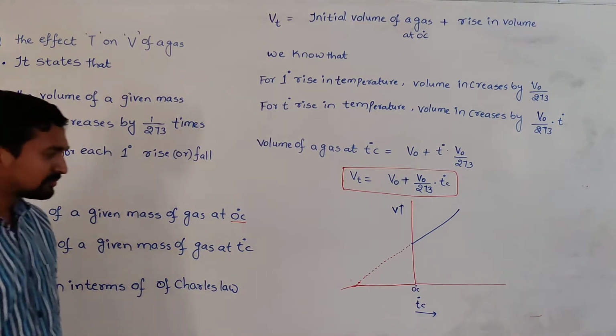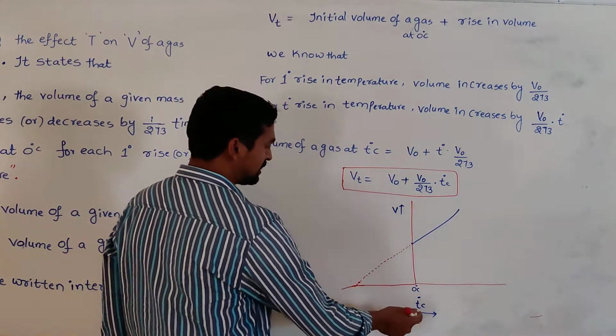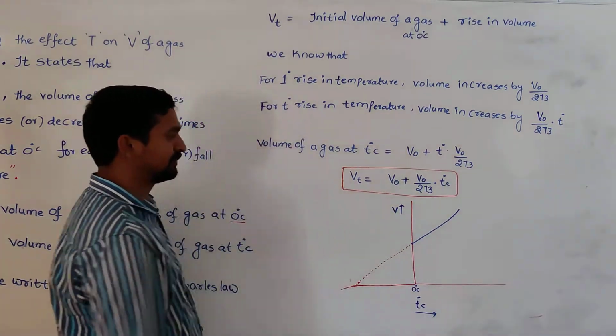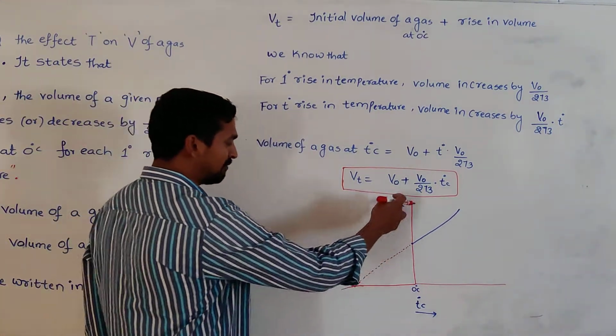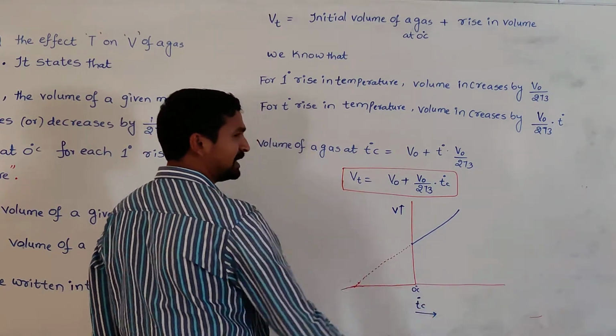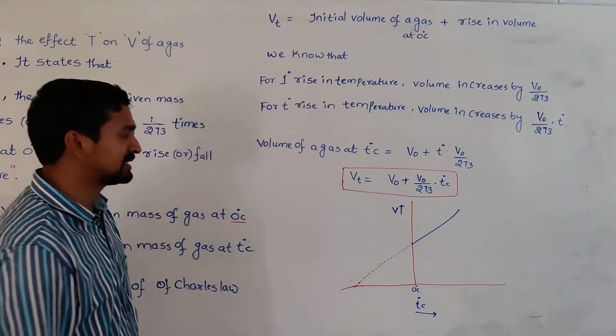Now here we can draw a plot of temperature in degree centigrade versus volume. When we draw a plot of the volume of a gas versus temperature in degree centigrade, we get a straight line.